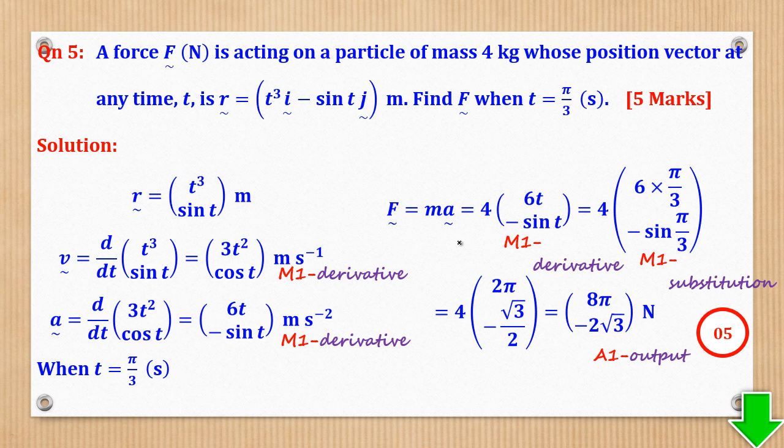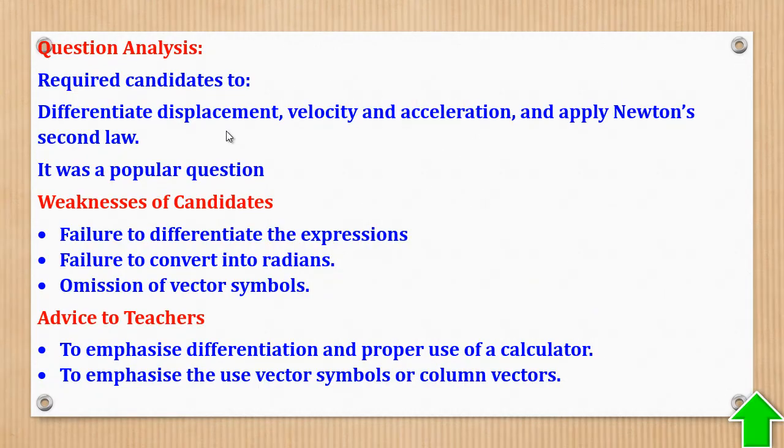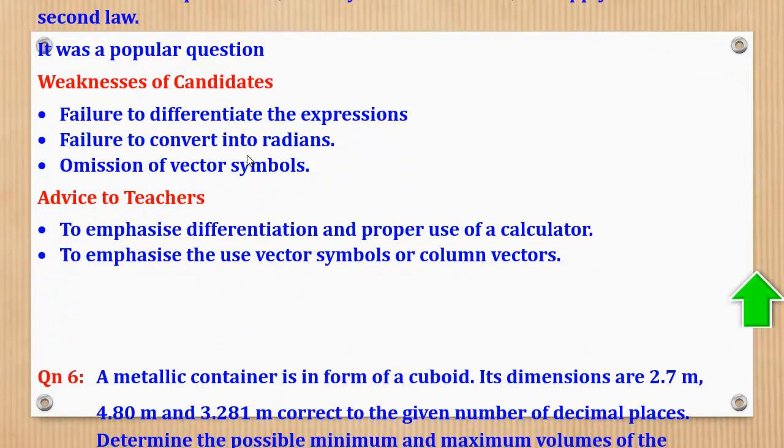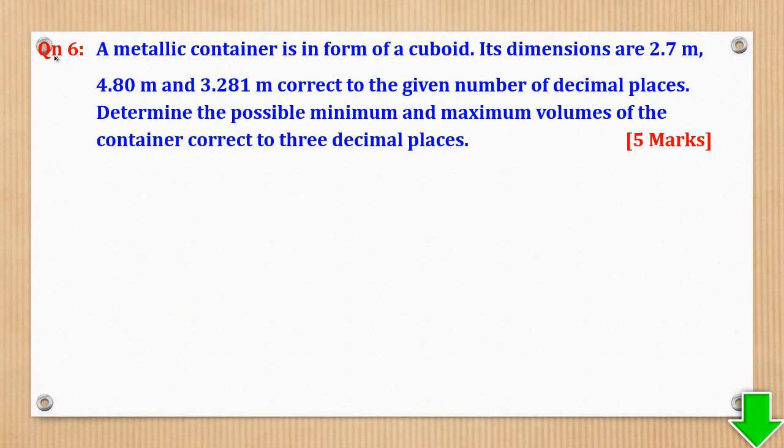Second, differentiate. Each time you see t in the expression of position vector or velocity, it is a variable, so you have to use calculus. If there is no t, if it is a constant expression or vector, then you use the equations of motion. And each time you see trigonometry, the calculator should be set in radian mode. That question was under vector mechanics, in the part of dynamics, because there was motion.